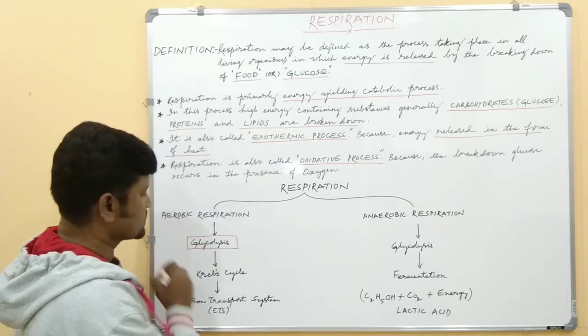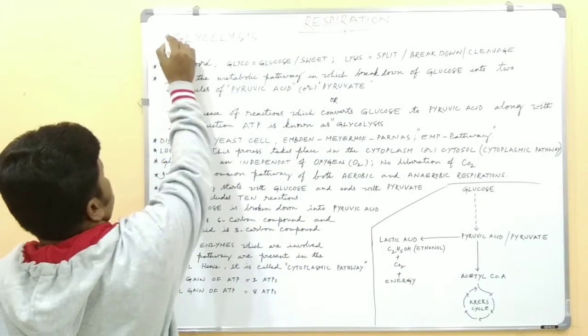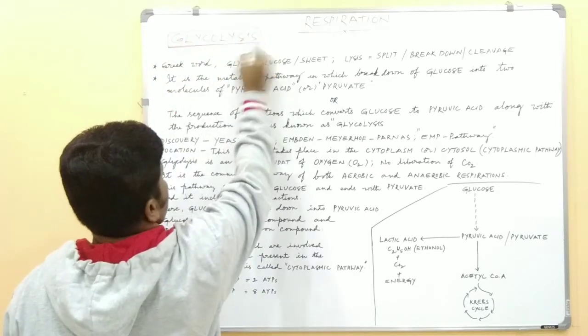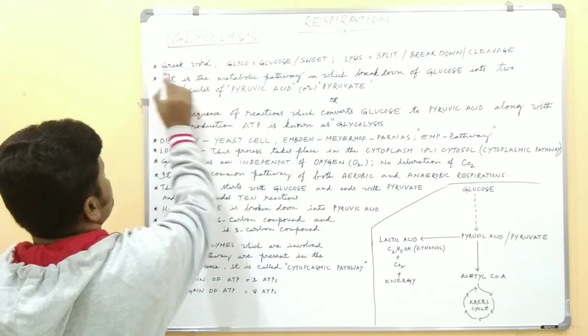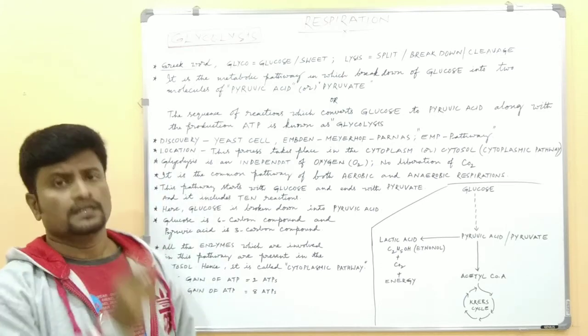What is meant by glycolysis? The term glycolysis was derived from the Greek language. What is the literal meaning of this term?